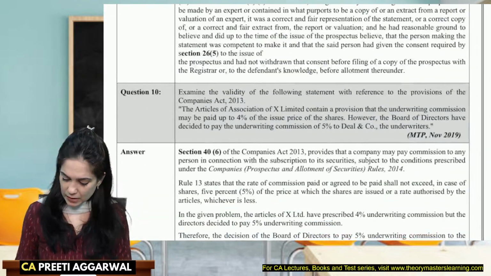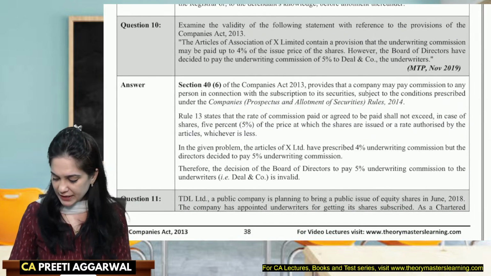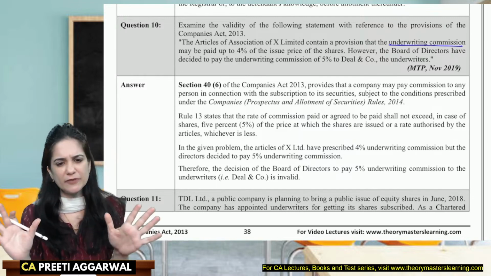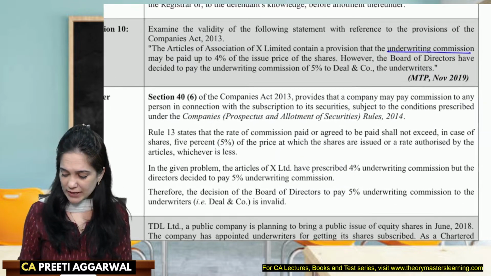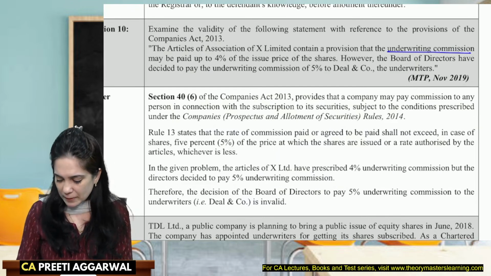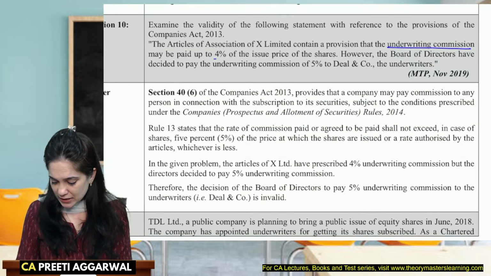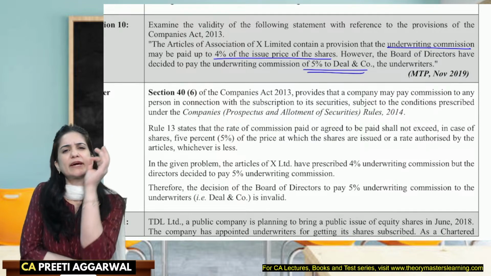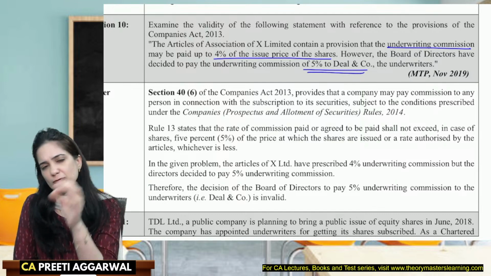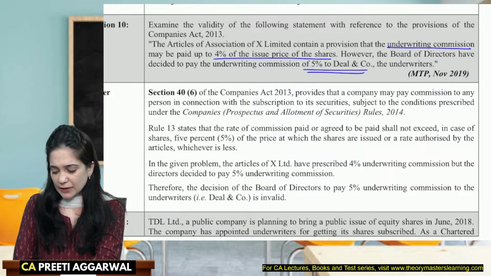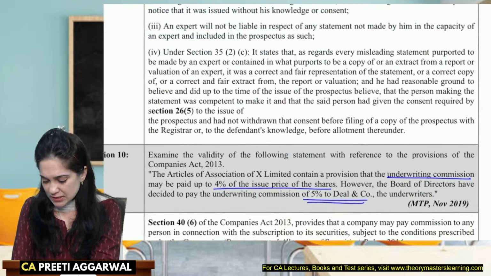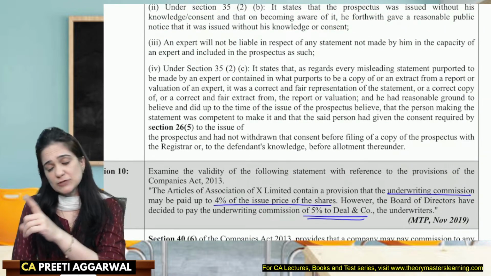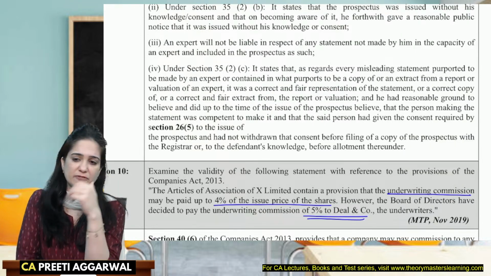Again a question on underwriting commission. Very simple questions are actually asked on underwriting commission, but it's a very standard way of asking. Now, the articles provide that the underwriting commission may be paid up to 4% of the issue price of the shares. However, the board wants to pay 5%. There is no change in the type of questions they ask. Every year they will ask the same question. See, previously also they had asked. Can you tell me, the articles allow only commission at the rate of 4%, but the directors want to issue shares at 5% rate of commission.